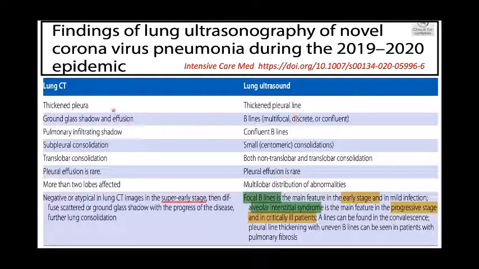B lines are suggestive of ground glass opacities, and confluent B lines are suggestive of infiltrates. There may be some subpleural consolidation, translobar consolidation. However, pleural effusions are very rare, which is also found in all types of viral pneumonias. In early stages, there are only focal B lines. However, alveolar interstitial syndrome develops with progressive illness, and critical illness develops.